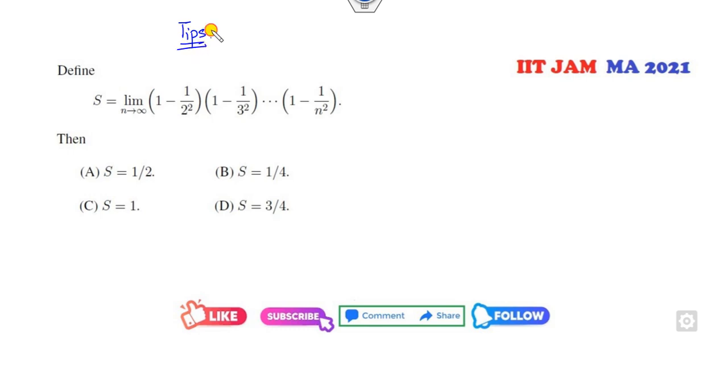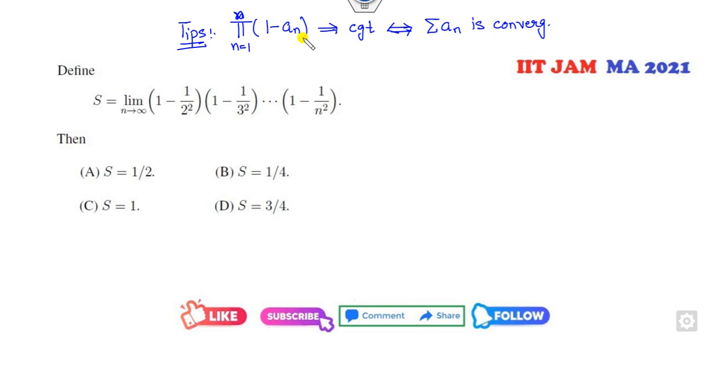Always remember this tip. Whenever you have this form, a product, varying from something to something, 1 to infinity or 1 to finite, it is convergent if and only if the summation of an is convergent.